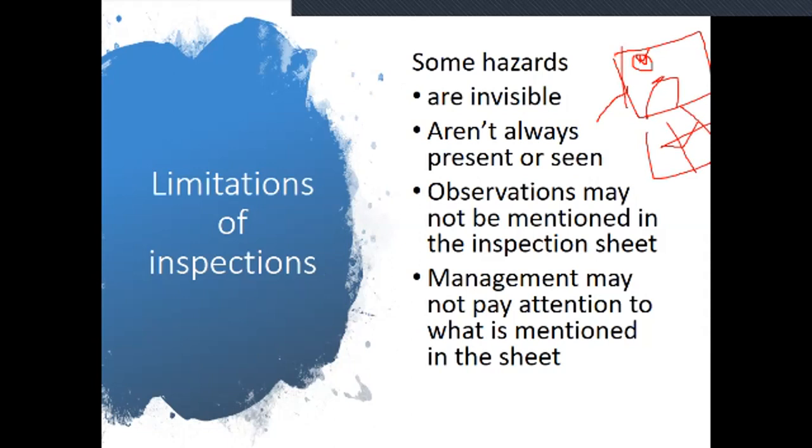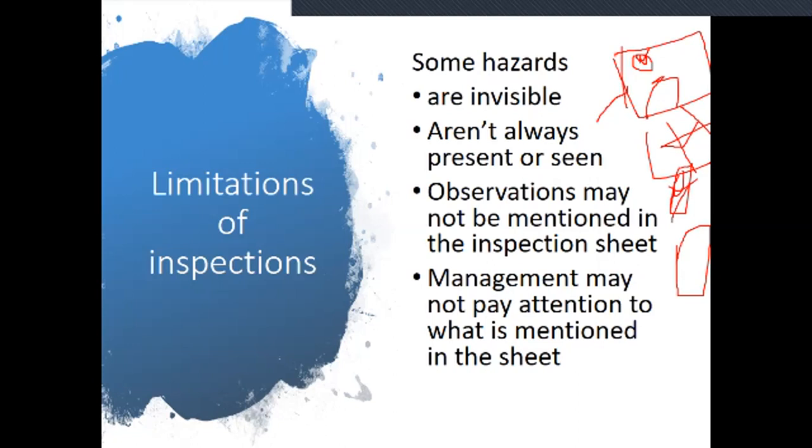The observations may not be mentioned in the inspection sheet. For example, the on off switch is not mentioned in the inspection sheet. The inspection team came and visited the site, and they would automatically check it. But unfortunately, the on off switch is not mentioned in the checklist, therefore it is not checked. Maybe one worker touches this on off switch and is injured. Therefore, the observations may not be mentioned in the inspection sheet.